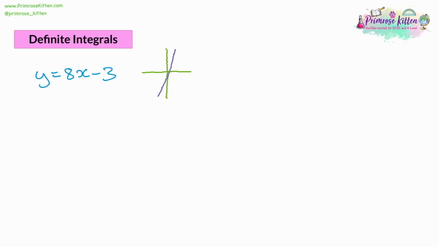Now, what we're going to do here is find a question involving integration. It's going to look like this. We're going to have the integral symbol and 2 numbers next to it. We're going to have 4 and 3. We're going to have the 8x minus 3 and the rest of the integration notation. So you can see we've got the y equals part here, the equation of our line. Now, what do the 4 and the 3 mean? The 4 and the 3 mean that we're going to find the area in between 4 and 3 on the x-axis. So we're going to be finding this part of the graph here.